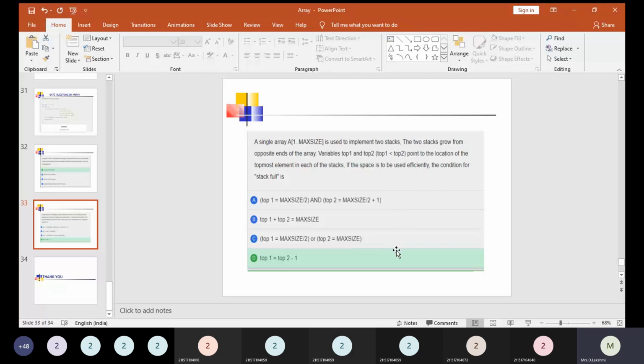That is how we can say array full means stack full. Array full and stack full are both the same, since we are applying the properties and rules of the stack in an array. So we can either say stack full or array full.